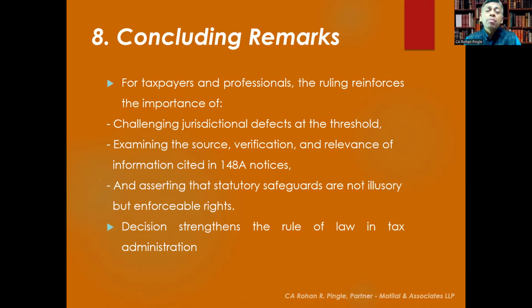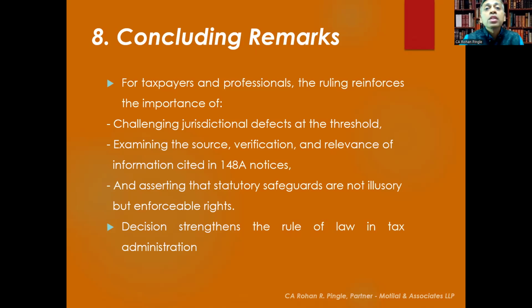For the tax administration, this judgment is a clear reminder that reassessment cannot be algorithm driven. It cannot be borrowed satisfaction from another department, and it certainly cannot be a fishing or roving inquiry.